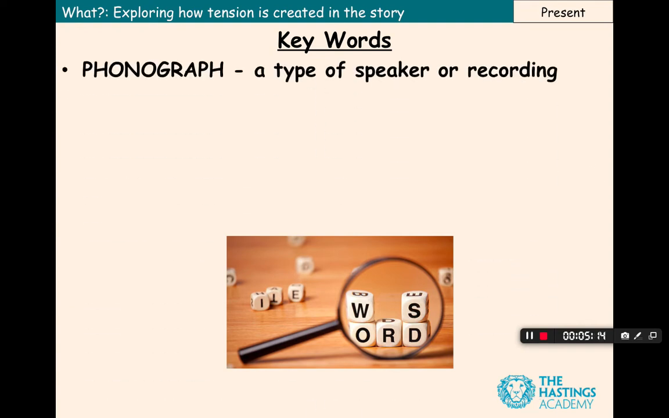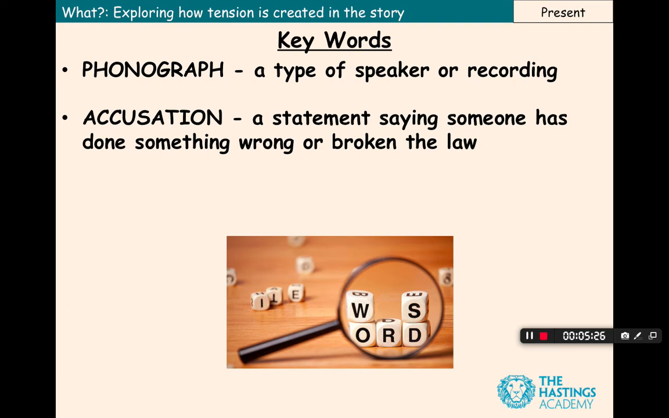So our first word is phonograph, and phonograph means a type of speaker or recording. Our second word is accusation. Accusation means a statement saying someone has done something wrong or broken the law.